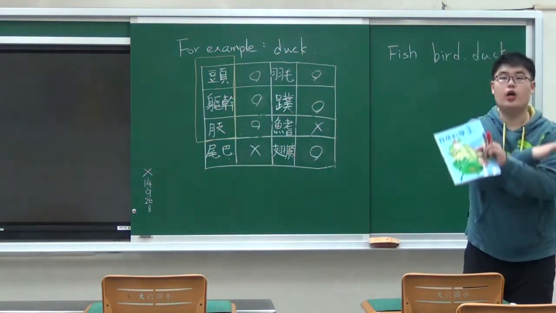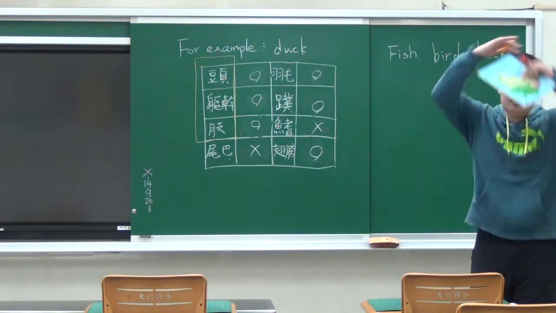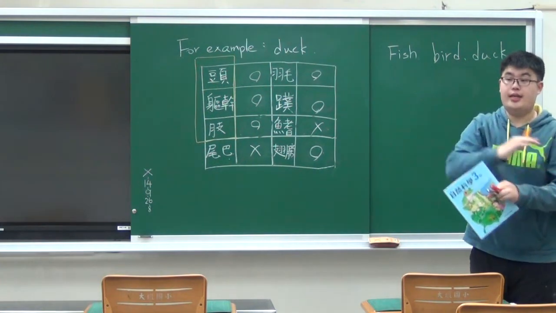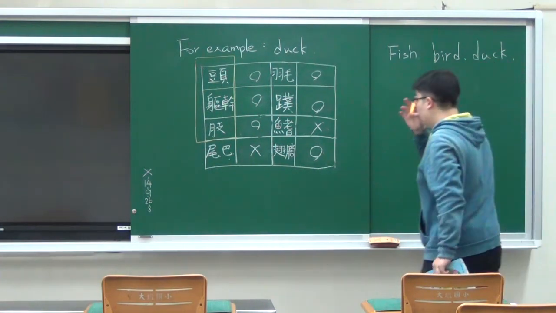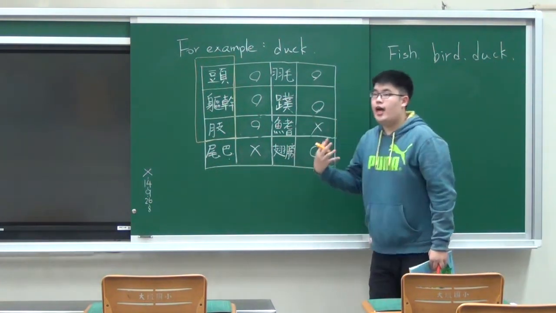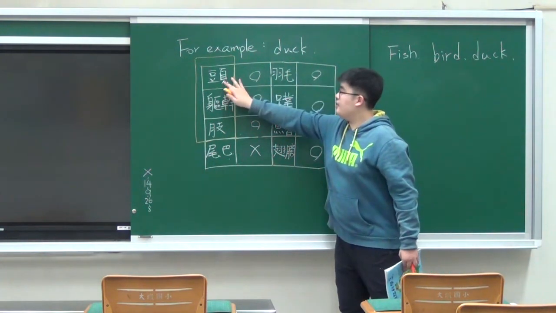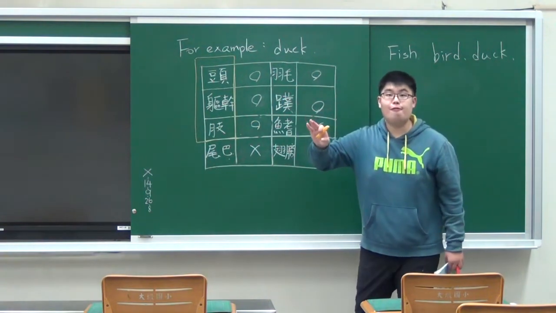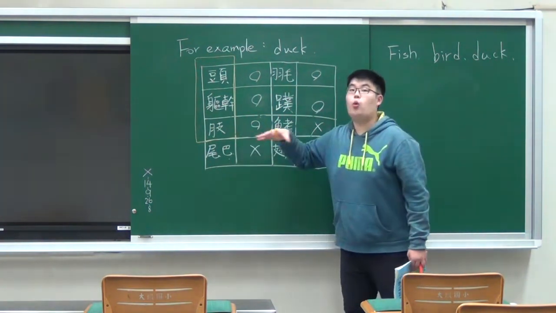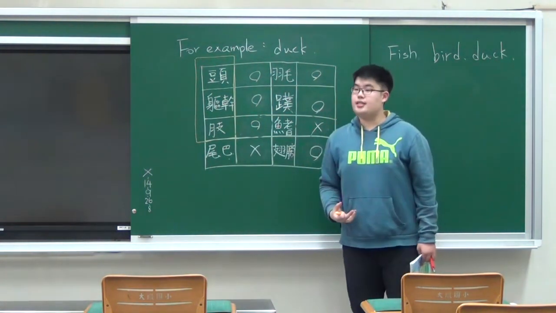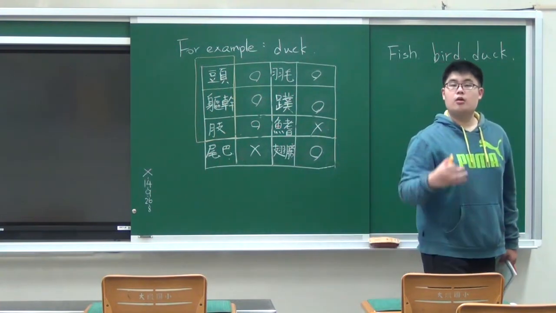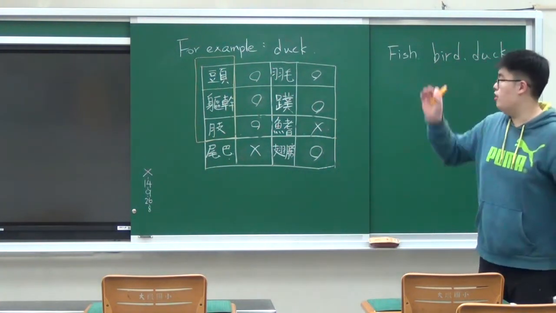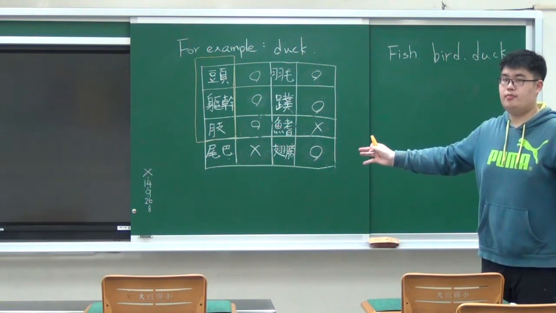Yes or no? That is yes. So most animals have a main body part and also have legs or arms. That's right. So most animals have those three parts.